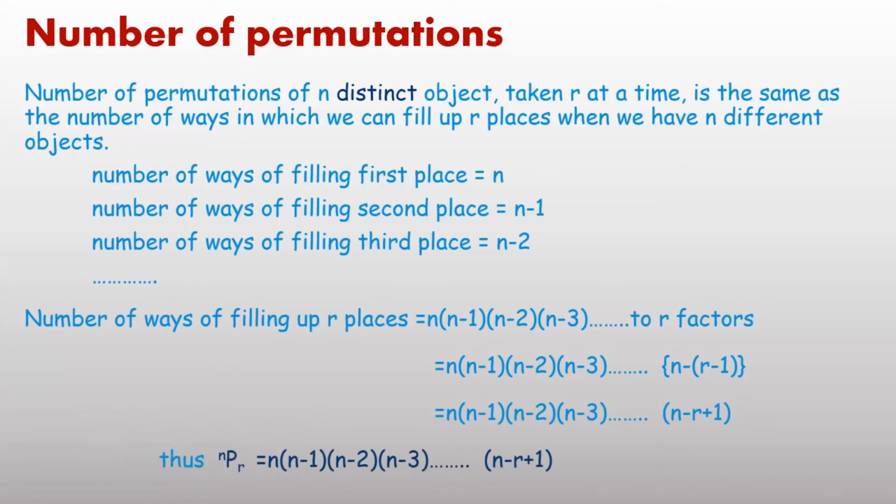In this pattern, the number of permutations of r objects out of n we can write as n into n minus 1 into n minus 2 up to n minus r plus 1. There are n objects, total number of distinct objects. If you want to take 2 at a time, the number of permutations equals n into n minus 1. 3 at a time, n into n minus 1 into n minus 2. r at a time, up to n minus r plus 1.